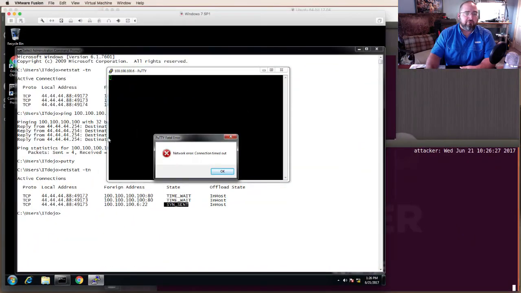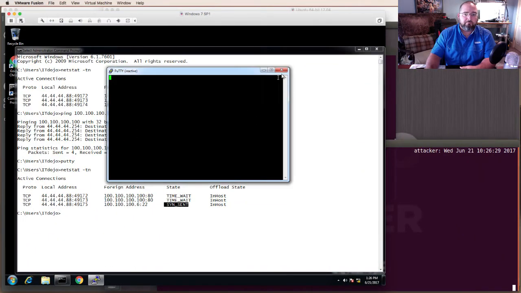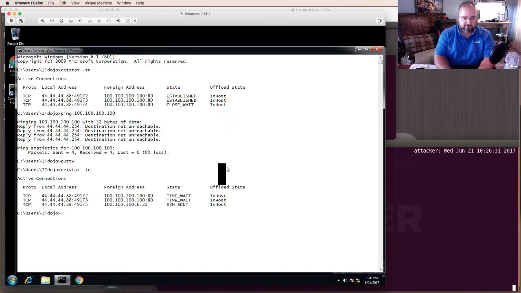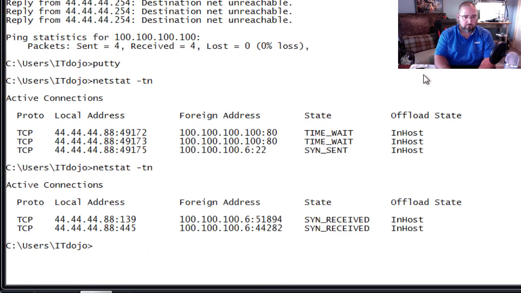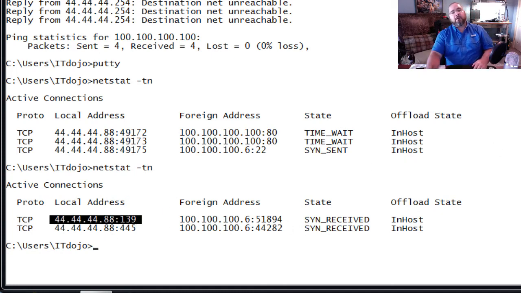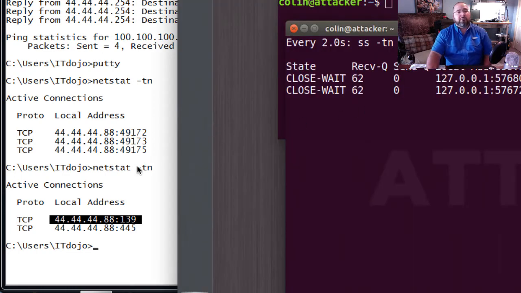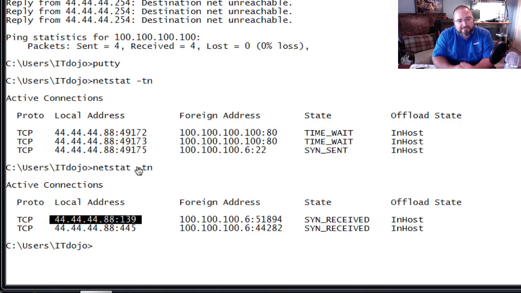Now, if we come back over to the Windows computer, what you'll see is something interesting. The connection is here. So I can't establish the connection, but when we look at the Windows computer, we can see that the actual connection attempt made it into the Windows computer.